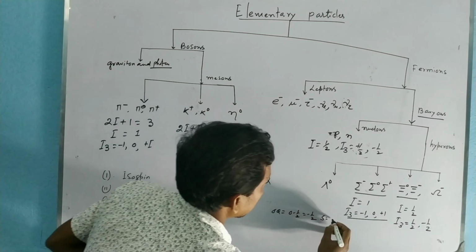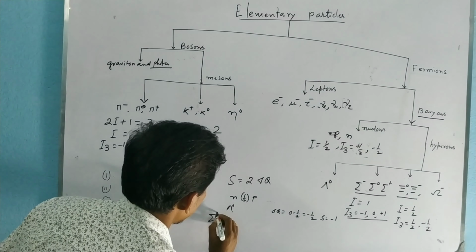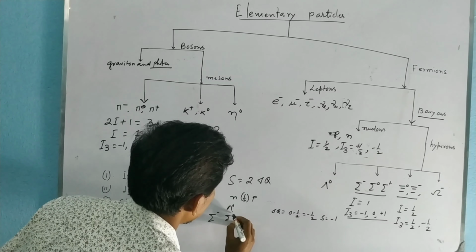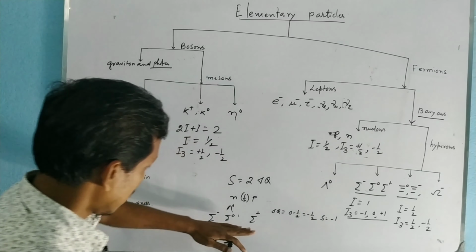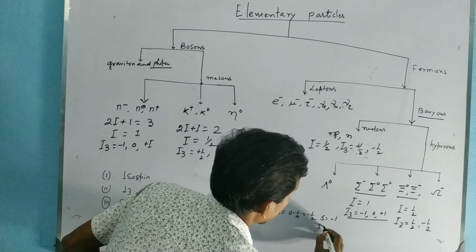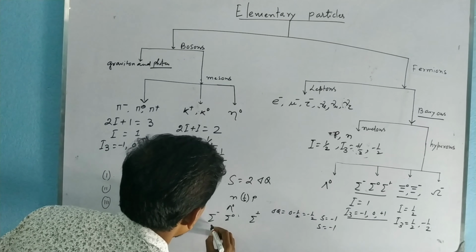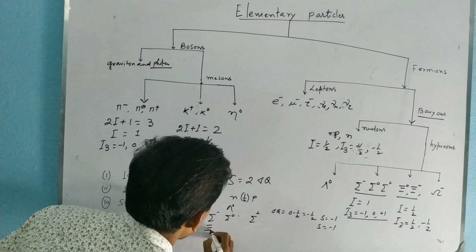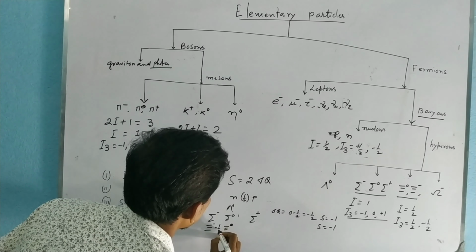So the strangeness quantum number for lambda 0 is minus 1, and for the sigma particles, sigma minus, sigma 0 and sigma plus, the charge center is at 0, so the strangeness quantum number will be minus 1. Okay, and the xi particle has charge center at minus half.